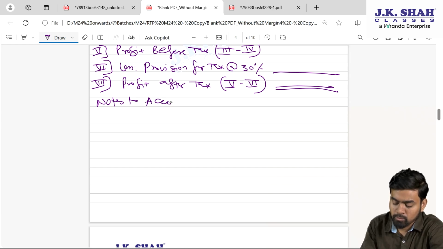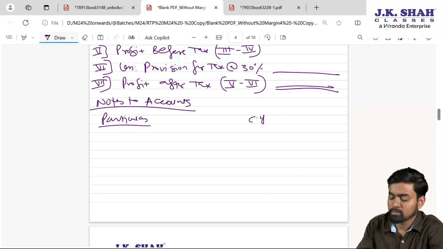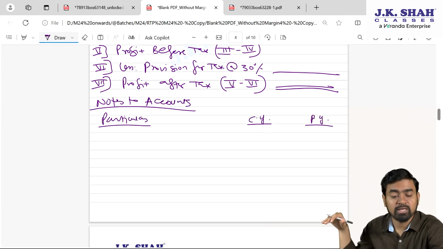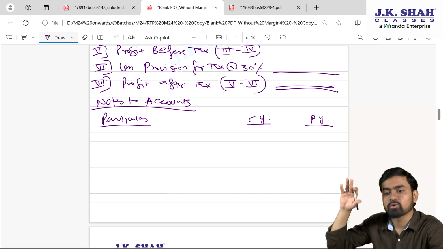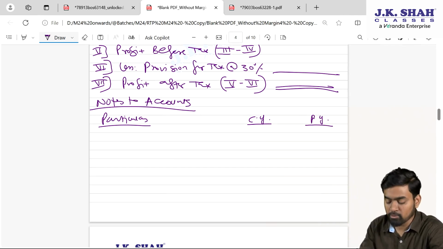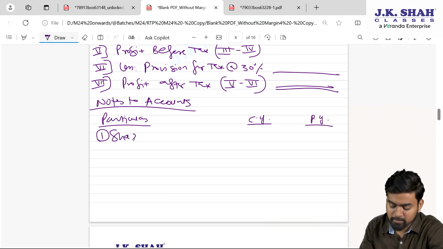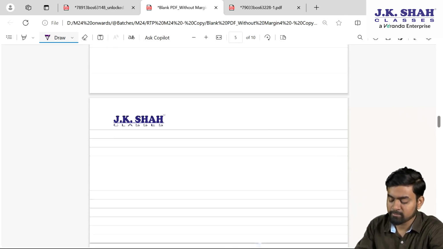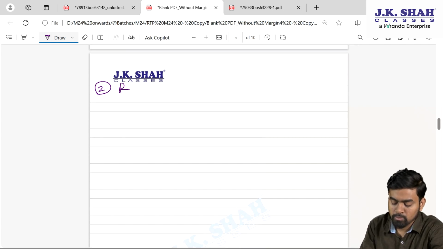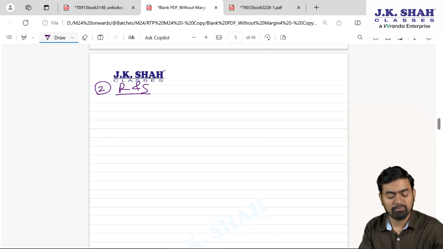Now, notes to accounts. There are only 3 columns: particulars, current year, previous year. And since 10 notes are there, my dear students, simply what you have to do, for 5 lines prepare the note. Like my first note is what? Share capital. Yes, sir. Leave 5 lines. Then number 2, reserves and surplus. Leave 5 lines.